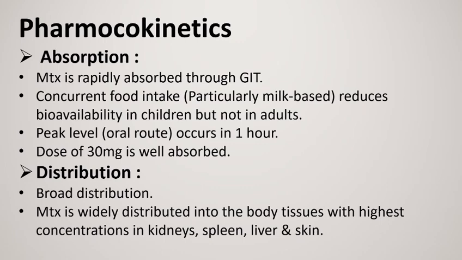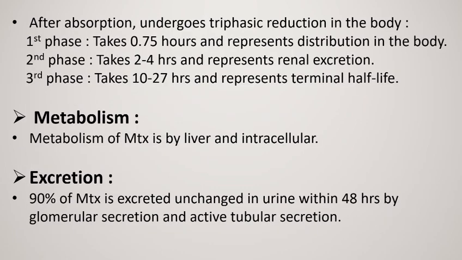Methotrexate has broad distribution. It is widely distributed into the body tissues with highest concentration in kidneys, spleen, liver and skin. After absorption, methotrexate undergoes triphasic reduction in the body. First phase takes 0.75 hours and represents distribution of drug in the body. Second phase takes 2 to 4 hours and represents renal excretion. Third phase takes 10 to 27 hours and represents terminal half-life of the drug.